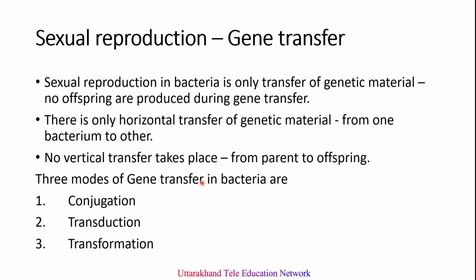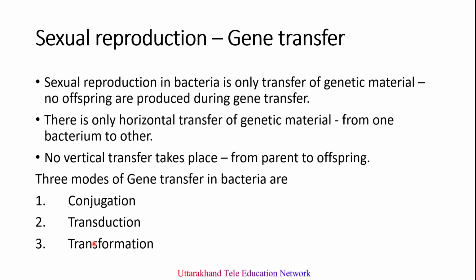So, there are three methods of gene transfer in bacteria. First one is conjugation, then transduction, and transformation. In case of conjugation, gene transfer occurs between two bacteria with the help of a conjugation tube. It means it requires physical contact. Second one is the transduction process, where the bacterial gene is transferred by a specific virus that infects the bacteria, called a bacteriophage.